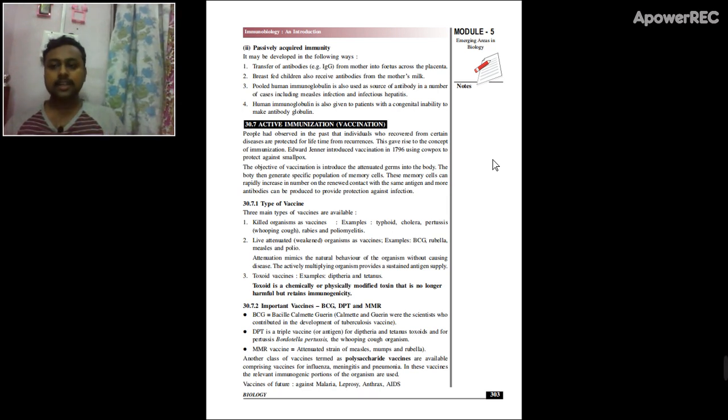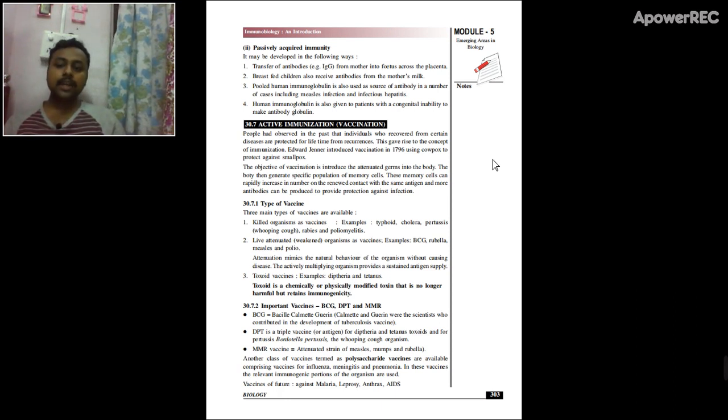The antigens will induce an immune response, and the next time that person encounters the actual pathogen, the immune response will be enhanced, and the body will recognize that pathogen and kill it. So this is how the body will prevent the spread of infection.